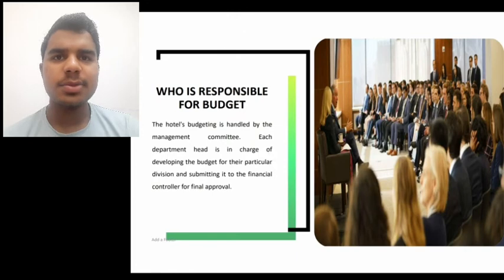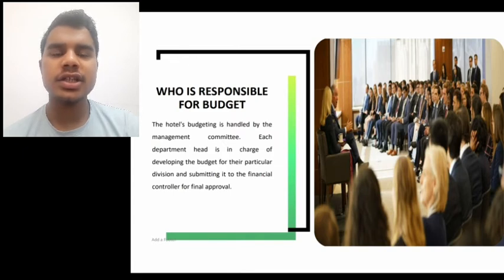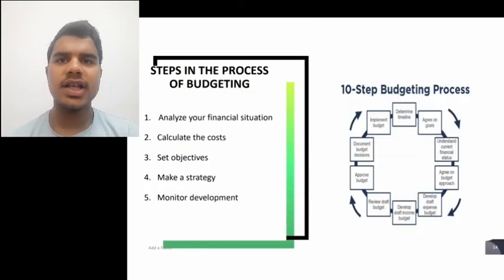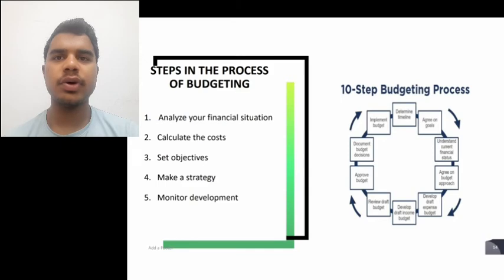Moving ahead, the management committee is responsible for the hotel's budget handling, and each department prepares the budget for their particular division. The financial controller takes the decision in terms of budget approval, and that decision is the final decision. There are various steps in the budget process. This diagram indicates the budget process. The different steps are analyzing the financial funds and calculating the cost and all kinds of expenses. Moreover, the objectives should be clear to be targeted. A constructive strategy must be made to approve a definite budget, and budget development is monitored in the end.